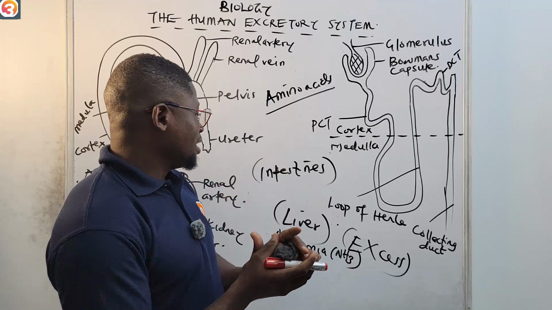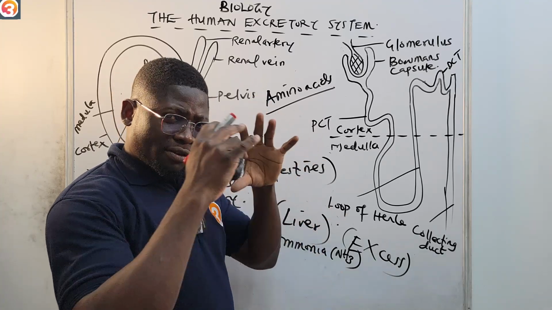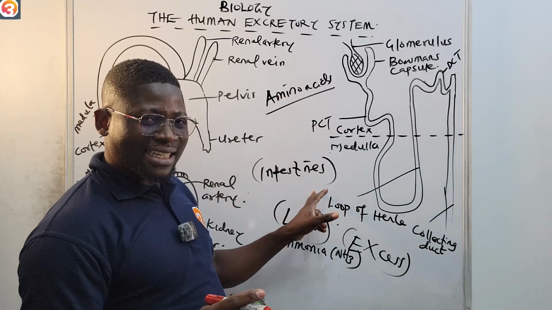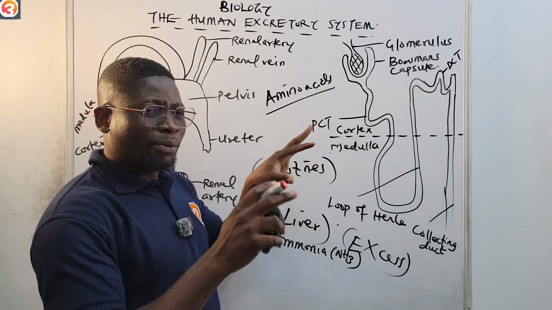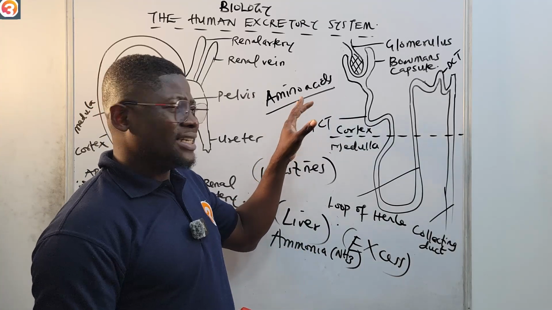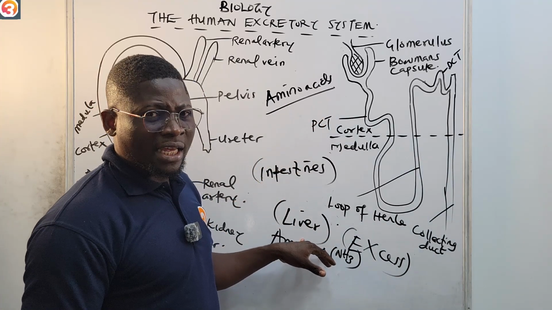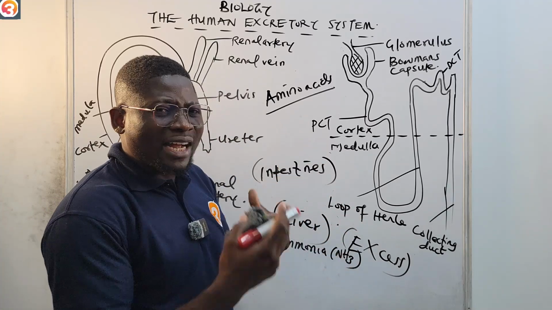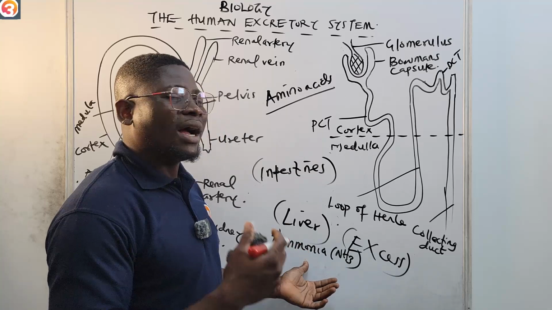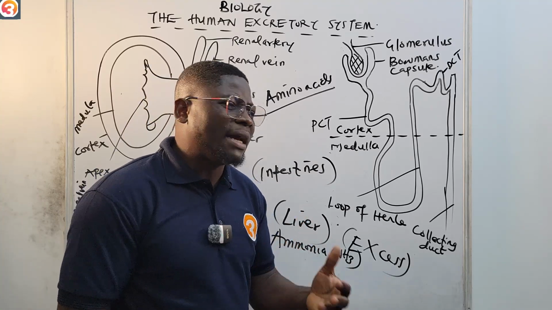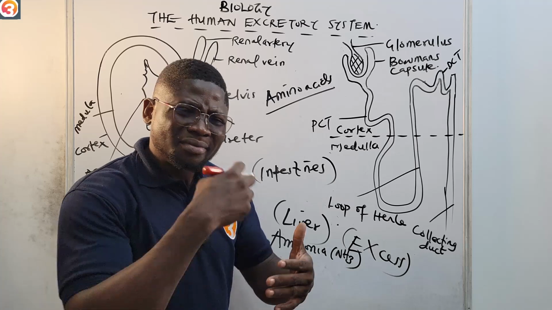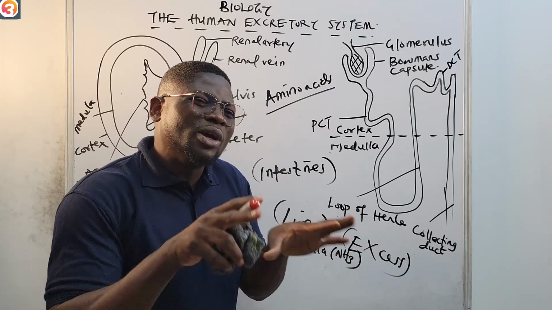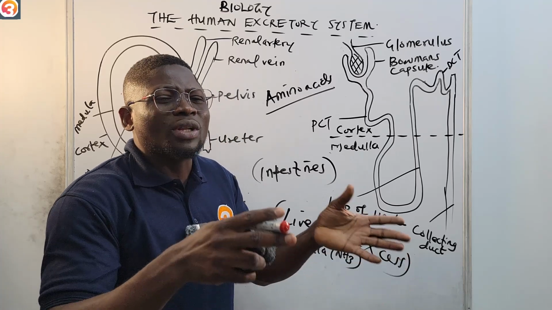So should I go over that again? What I'm saying basically is that, like I said earlier, the final place where proteins are digested is in the intestine, okay? When they're digested, they are broken down to amino acids. This amino acid goes to the liver, okay? So now, when there's excess amino acid in the body, the liver has to convert that excess amino acids to ammonia. But our body cannot store ammonia because ammonia is a toxic compound. It is harmful to our body, okay? So it has to find a way to convert it to a less toxic compound so that it will not harm us, okay?